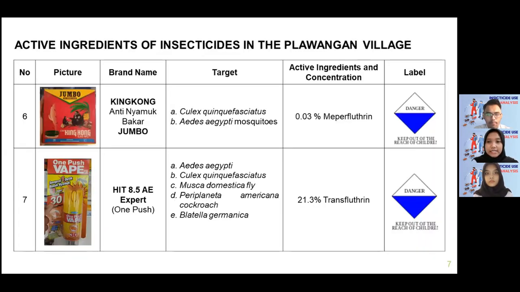And the sixth is an insecticide that contains 0.03% meperfluthrin. This is a coil insecticide used by burning, and used to kill several insects such as Culex quinquefasciatus mosquitoes and also Aedes aegypti mosquitoes. The level of toxicity of this insecticide is moderate. And the last is an insecticide that contains 21.3% transfluthrin. This is an aerosol insecticide used to kill Aedes aegypti mosquitoes, Culex quinquefasciatus mosquitoes, Musca domestica, Periplaneta americana, and also Blattella germanica. The level of toxicity of this insecticide is moderately toxic.